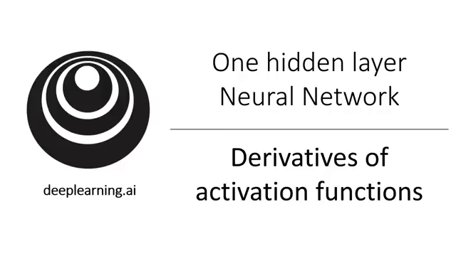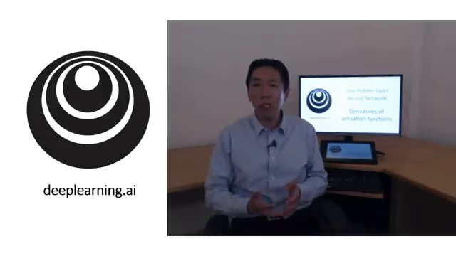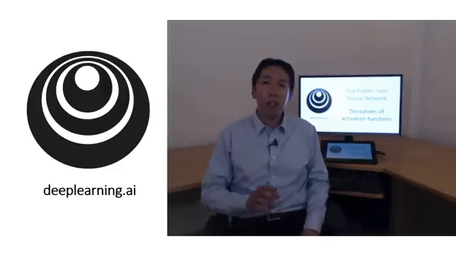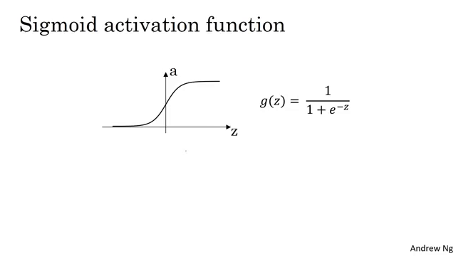When you implement backpropagation for your neural network, you need to be able to compute the slope or the derivative of the activation functions. So let's take a look at our choices of activation functions and how you can compute the slope of these functions. Here's the familiar sigmoid activation function. For any given value of z, maybe this value of z, this function will have some slope or some derivative corresponding to, if you draw a little line there, the height over width of this little triangle here.